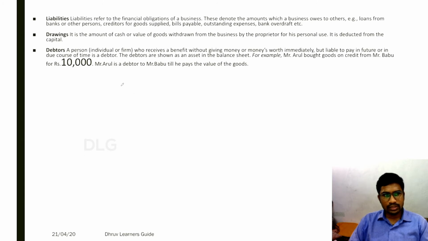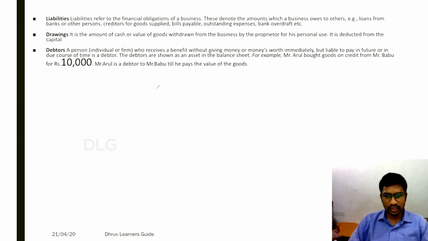So next term is debtors. A person, individual or firm who receives a benefit without giving money or money's worth immediately but is liable to pay in future or in due course of time is a debtor. The debtors are shown on the asset side of the balance sheet. For example, Mr. Arul bought goods on credit from Mr. Babu for rupees 10,000. Mr. Arul is a debtor to Mr. Babu till he pays the value of goods.